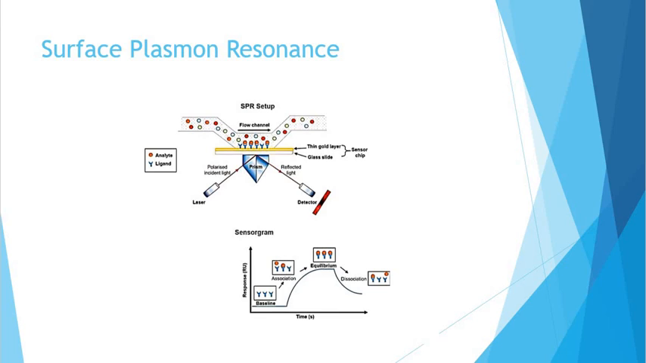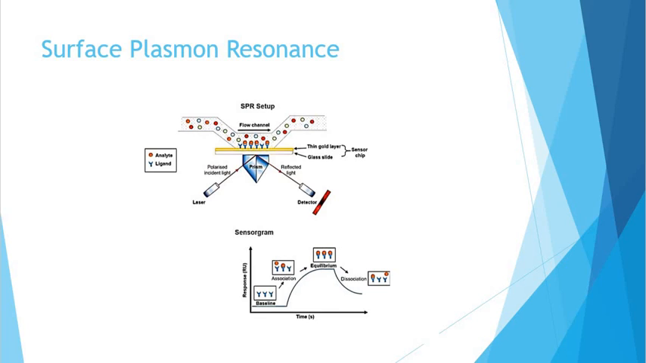There then exists a second angle greater than the critical angle at which this loss is greatest and at which the intensity of reflected light reaches a minimum, or dip. This angle is called the surface plasmon resonance angle. It is a consequence of the oscillation of mobile electrons or plasma at the surface of the metal film. These oscillating plasma waves are called surface plasmons.